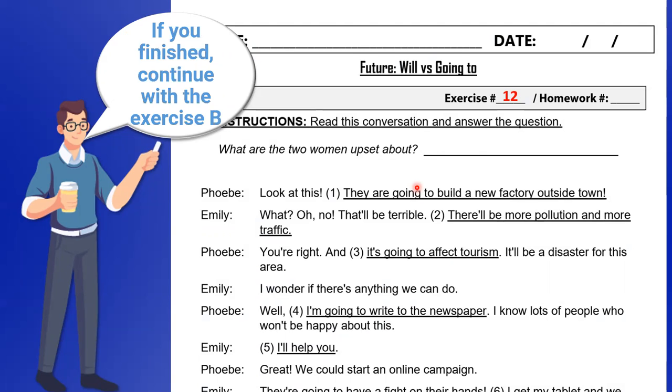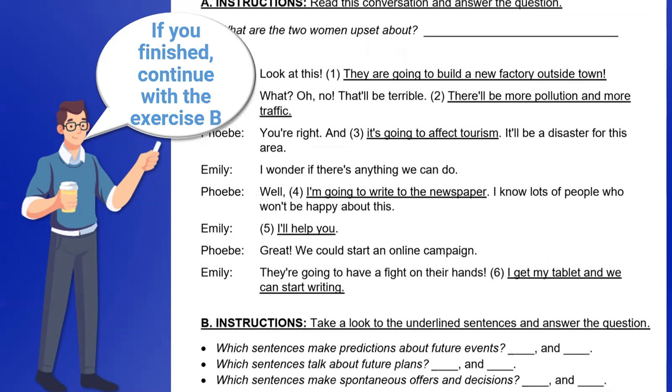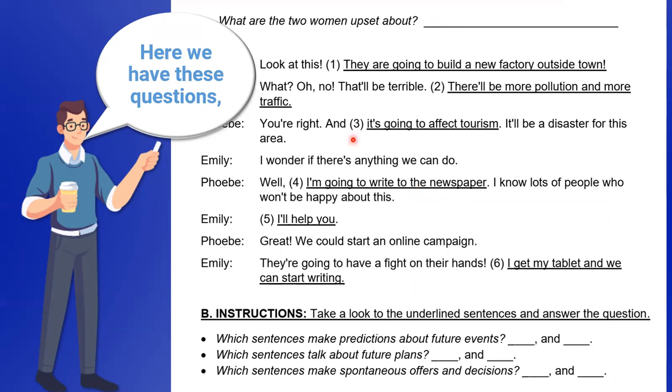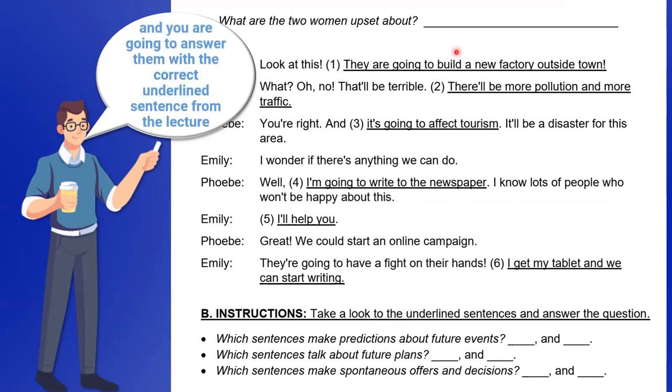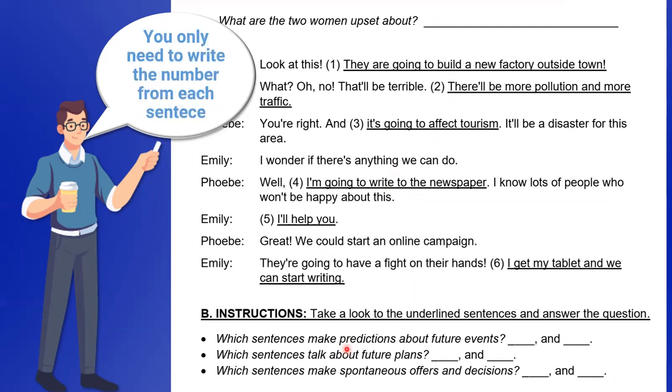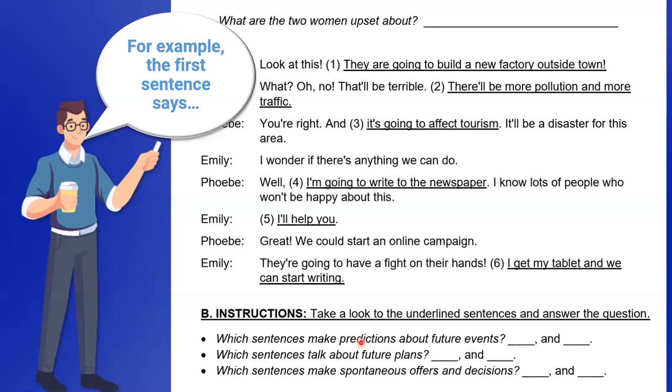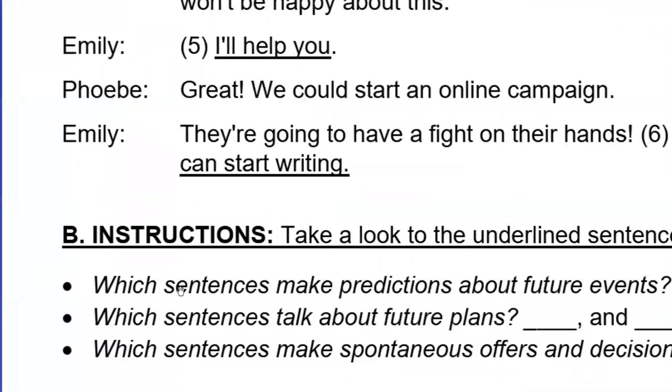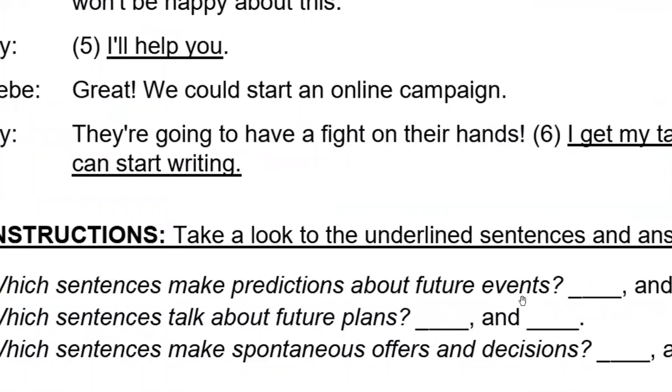If you finish, continue with the exercise B. Here we have these questions, and you are going to answer them with the correct underlined sentence from the lecture. But you only need to write the number from each sentence, okay? For example, the first question says, which sentences make predictions about future events?